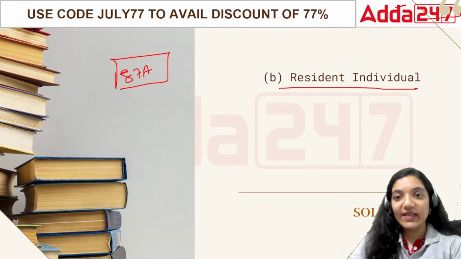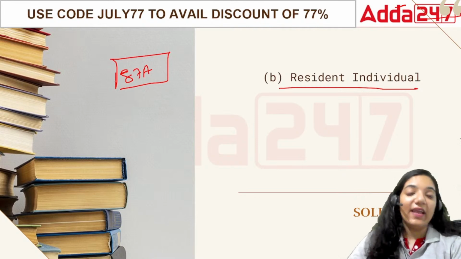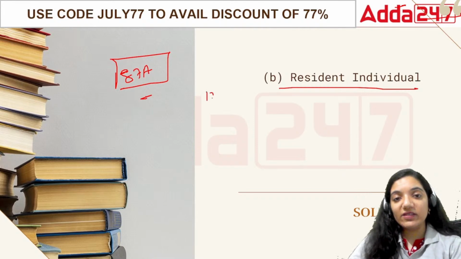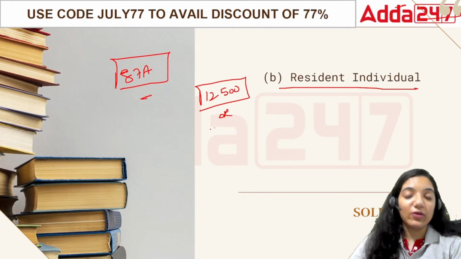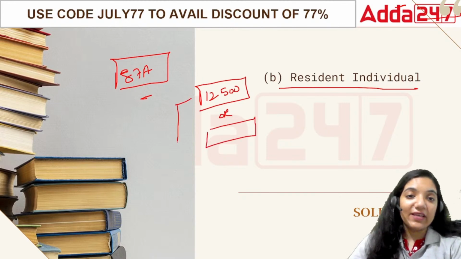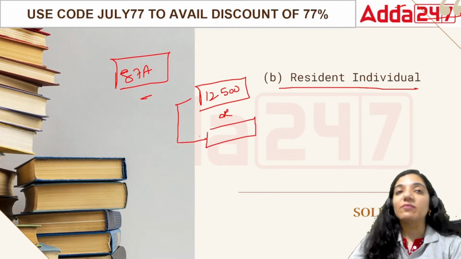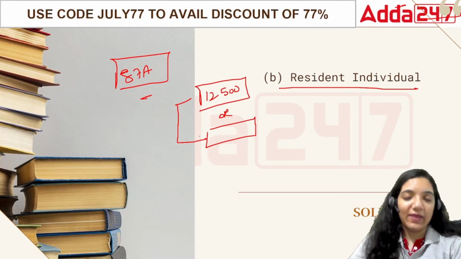After deductions, if the amount is more, then we are subjected to proper taxation. And there they say the person is allowed not to pay 12,500 or the amount of whatever tax is there, whichever is less. Even if the tax becomes due, you don't have to pay it.